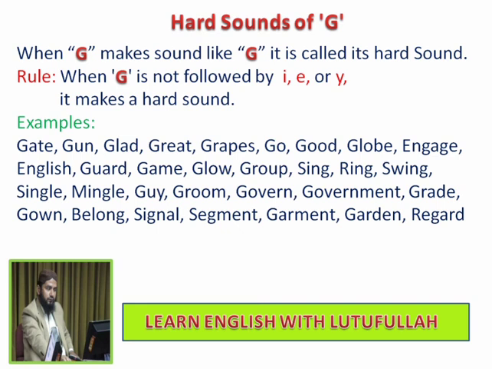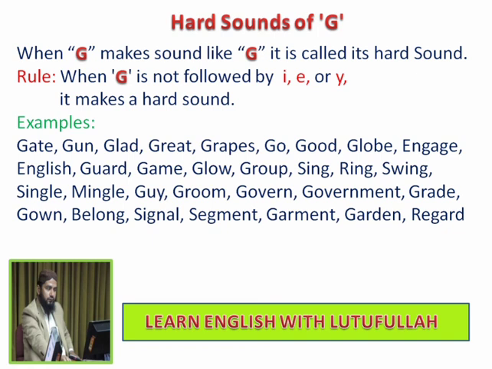Now look at the hard sound of G. When G makes the sound like G, it is called its hard sound. Rule. When G is not followed by I, E or Y, it makes a hard sound. Here are the examples.